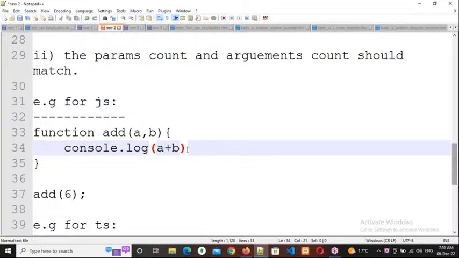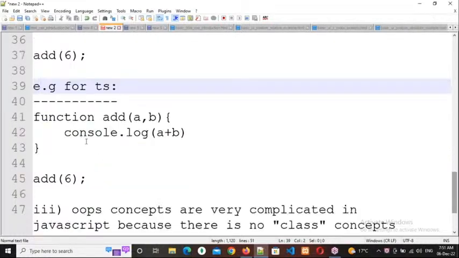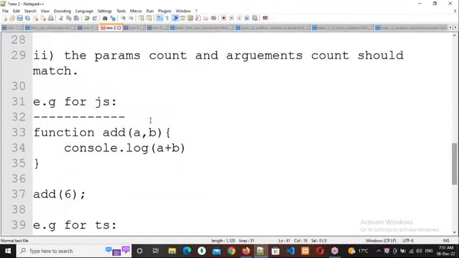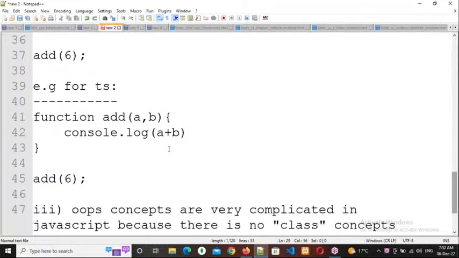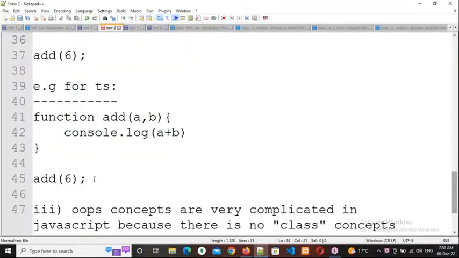Respond, please. Right. Now I am doing the same thing with TypeScript. One argument, 2 parameters. What output will I get? Observe the description here. We will get an error. Why? Because the params count and arguments count should match. Should match means we must accept that rule. If you don't accept the rule, it will throw an error. Clear, everybody? JavaScript gives NaN, but TypeScript gives an error. Clear or not? Respond, please.